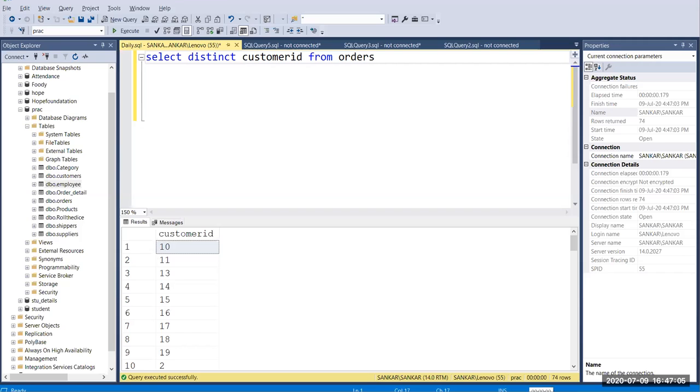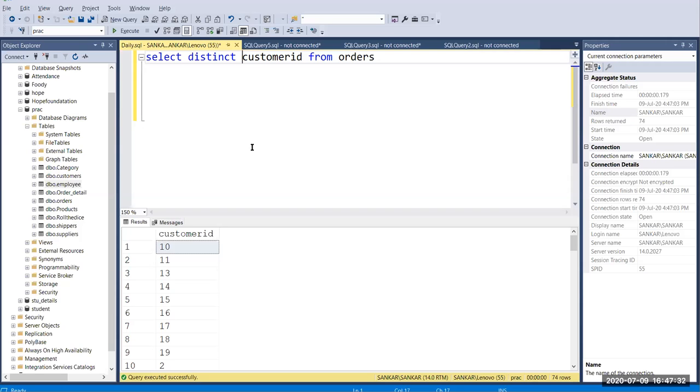Now we have only 74 rows. So in total we have 91 customers, and only 74 have bought my products. So you can remove your duplicate rows by using distinct.